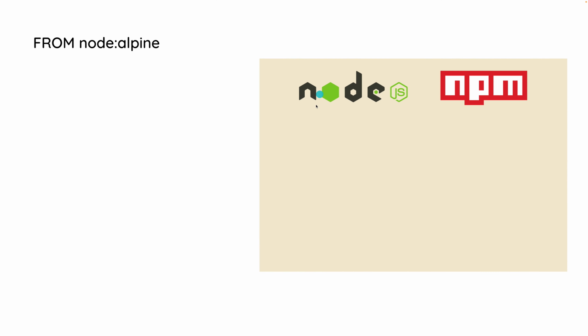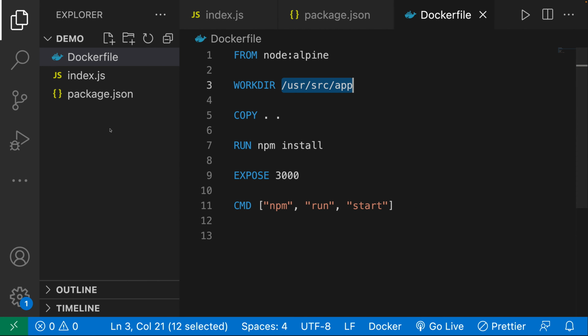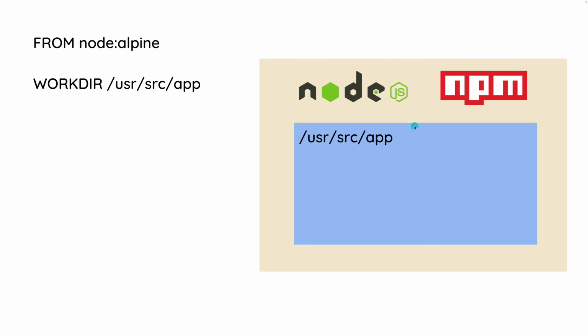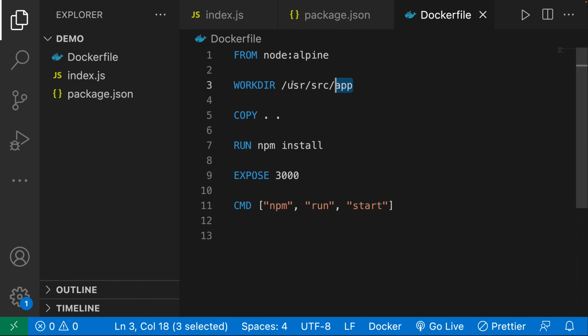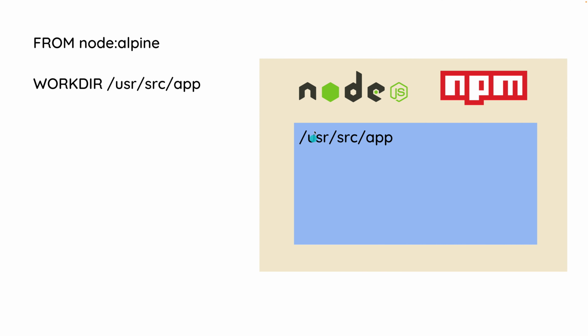/user/source/app. Now, what is this going to do? Well, what this is going to do is create that directory inside of our container. Let's say that this is our container, and our container is going to have a lot of files and folders. It is essentially creating something that looks like this, user/source/app. So this is what it is creating inside of the container, and this is going to be our working directory.